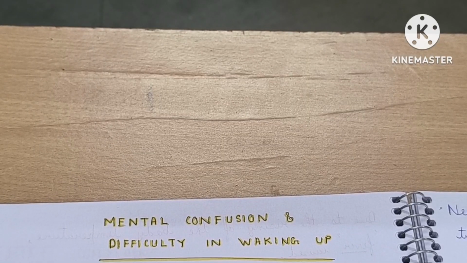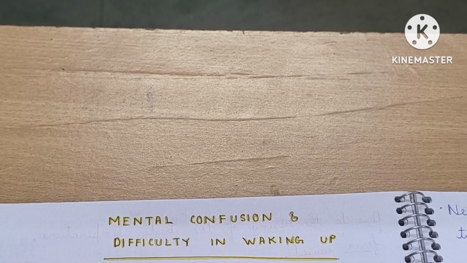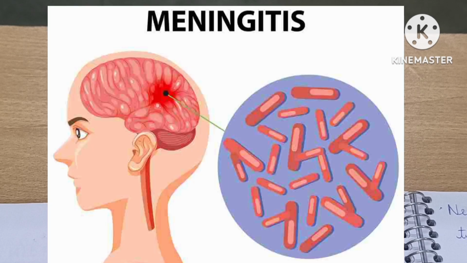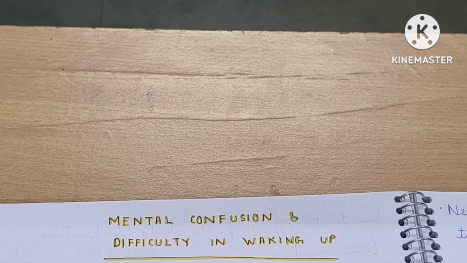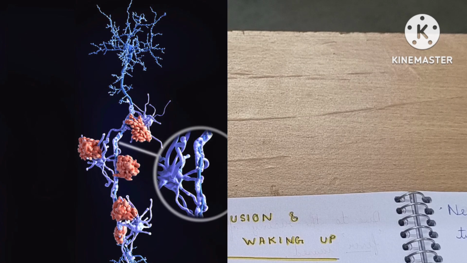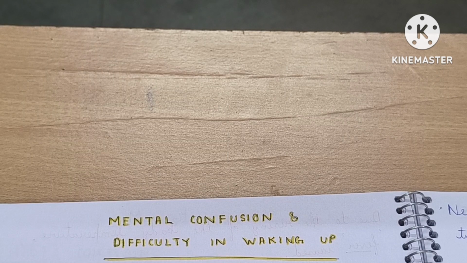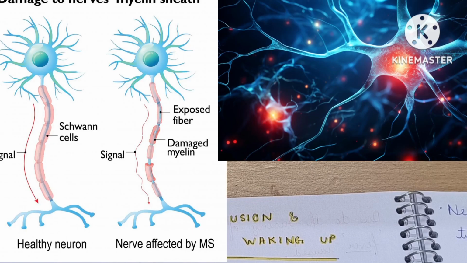Now I am going to explain the reason for the mental confusion and difficulty in waking up. As you have already understood, in meningitis all the meningeal layers are damaged and inflamed, and due to this inflammation the nerve cells of the brain get destroyed. As a result of the destruction of these nerve cells, the nerve coordination is not done properly, so mental confusion occurs.